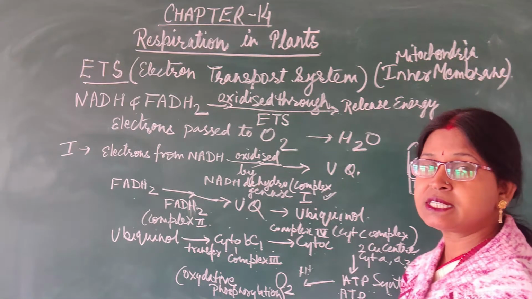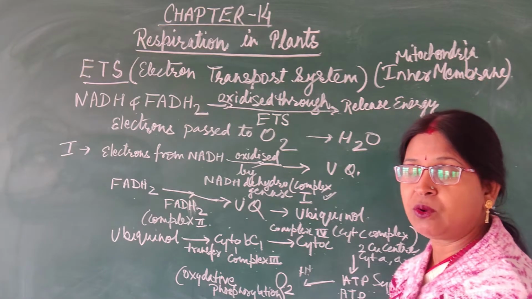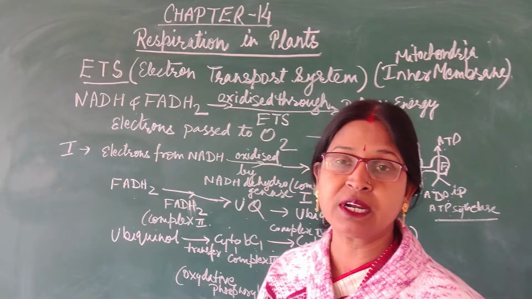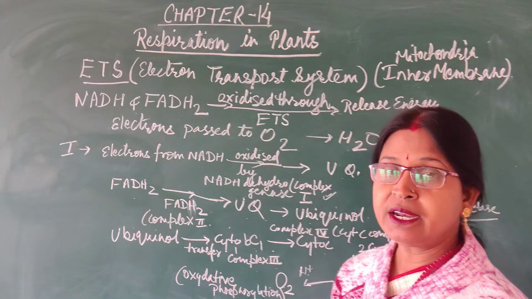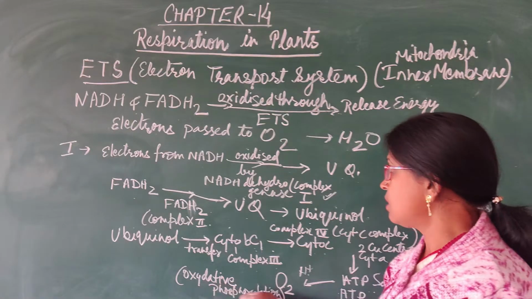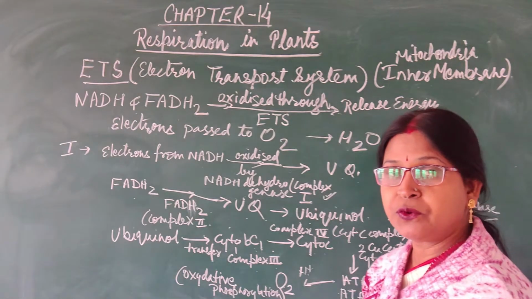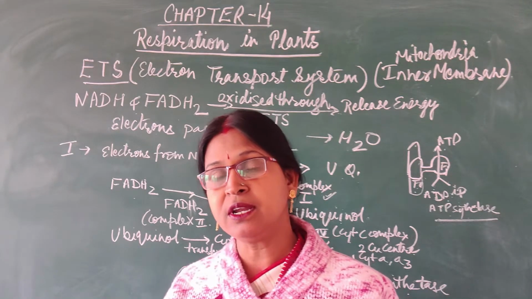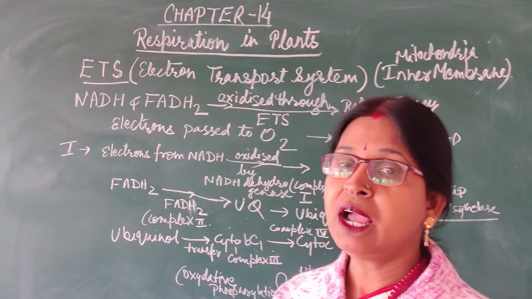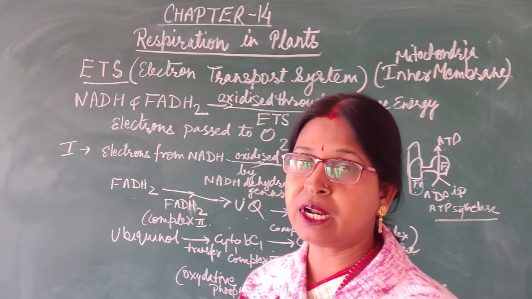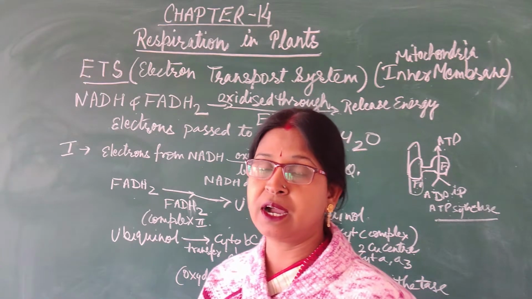Phosphorylation we had already discussed in the photosynthesis chapter also, but that was photophosphorylation because that occurred in presence of light. Here it occurs in presence of oxygen, and hence it is known as oxidative phosphorylation, that is formation of ATP in presence of oxygen. Oxygen is the final acceptor and it will be converted into water after combining with hydrogen ion.